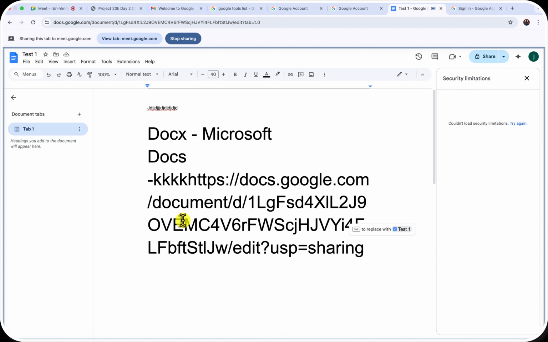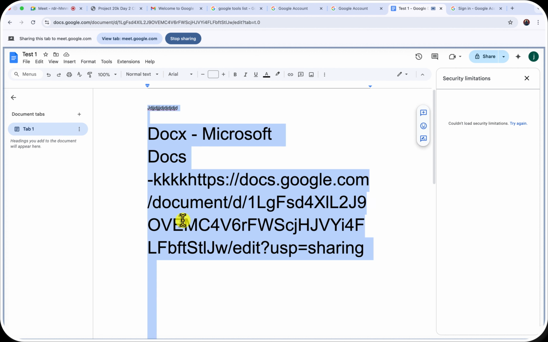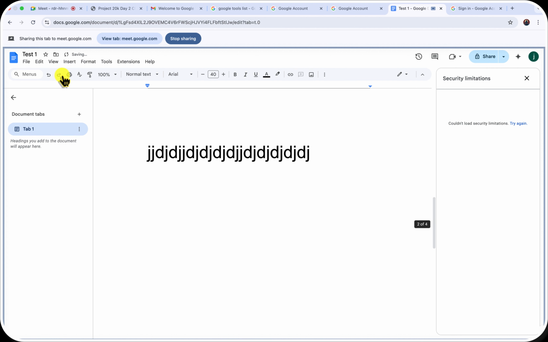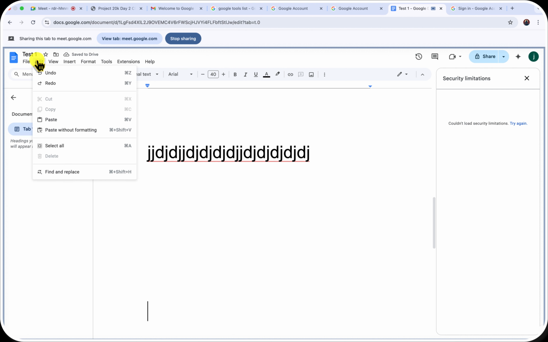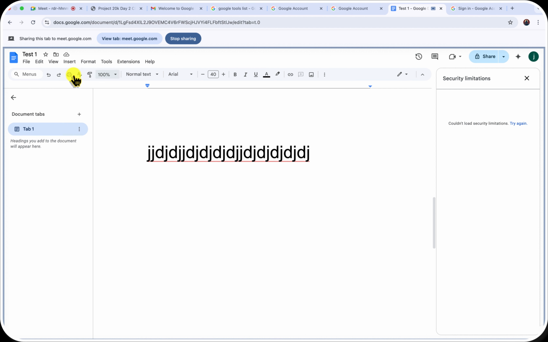Control V is to paste, Control C is to copy, Control A or Command A means to highlight everything. I don't think we get to use a lot of this.